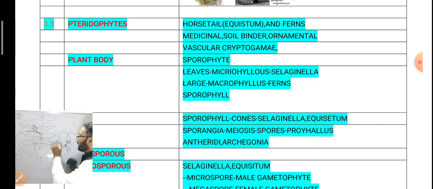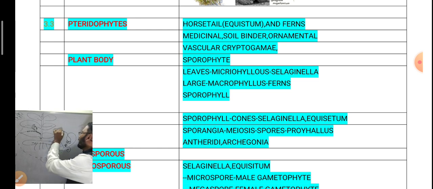It releases the gametes. The gametes are motile, so they swim in the water and enter the archegonia, where they fuse with the egg cell. A haploid male gamete and a haploid female gamete fuse to form a diploid zygote. The zygote develops into an embryo. Finally, the embryo develops into the sporophyte.